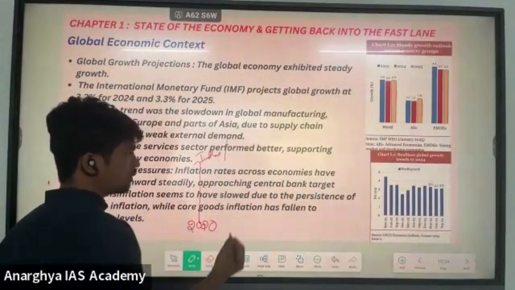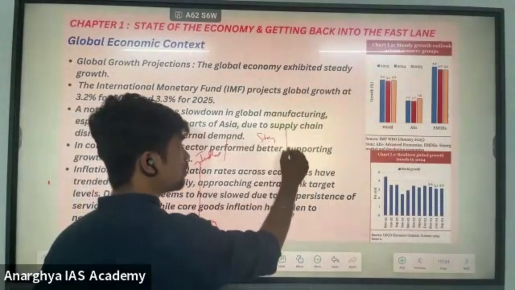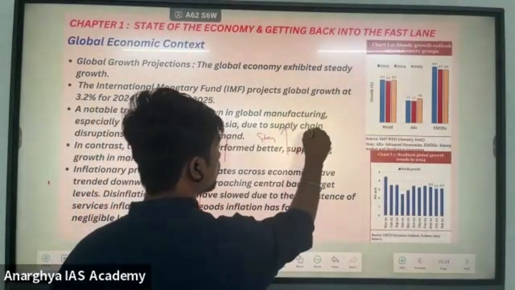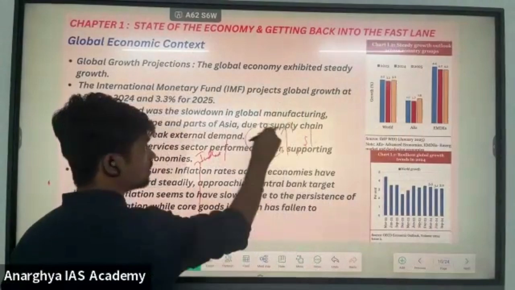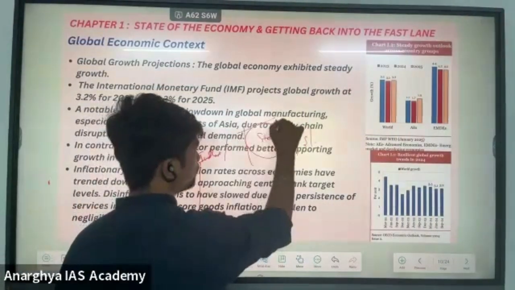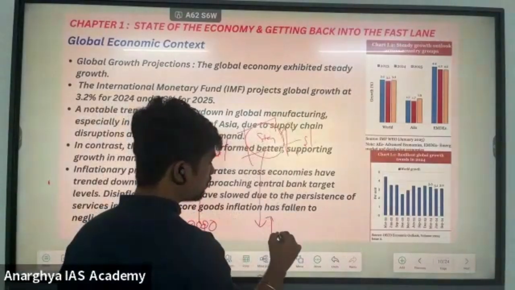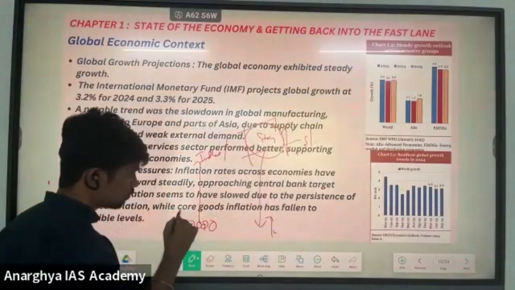There was a lockdown, and because of that lockdown there was stagflation. That means inflation is very high but the country's economic growth is slow. During the pandemic there was a situation of stagflation, with very high inflation in 2020.